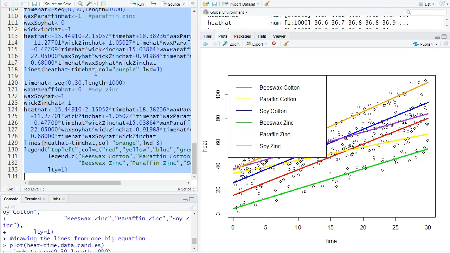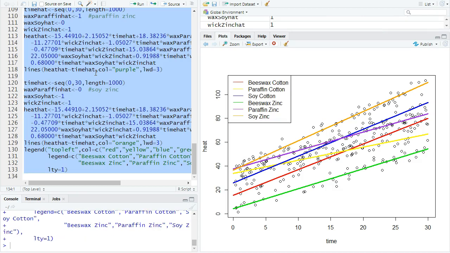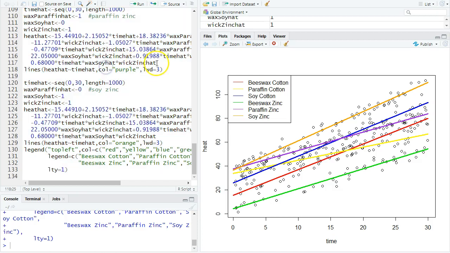It looks longer because we've copied and pasted the same bit of code over and over, but it gives us the same graph, and I didn't have to make more than one hat equation.